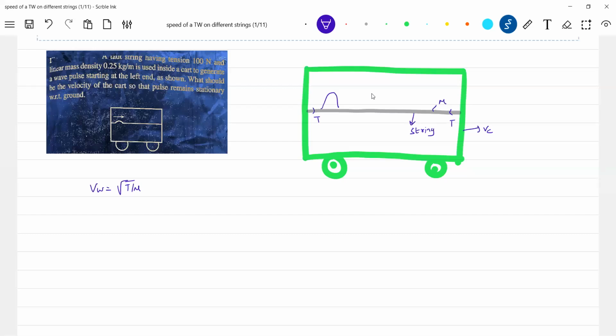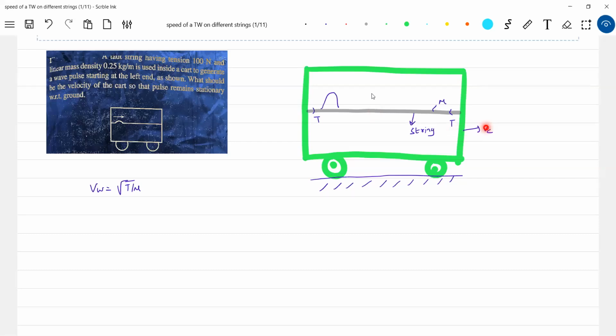Now see, I started with a very small idea. Let's assume that if the cart is at rest, then what is the state of the string? The string will also be at rest. Then the pulse will propagate on the string.